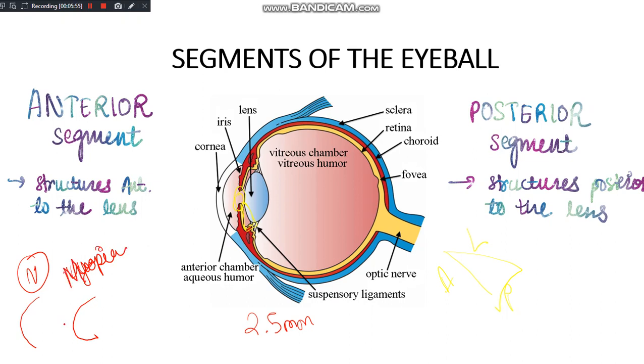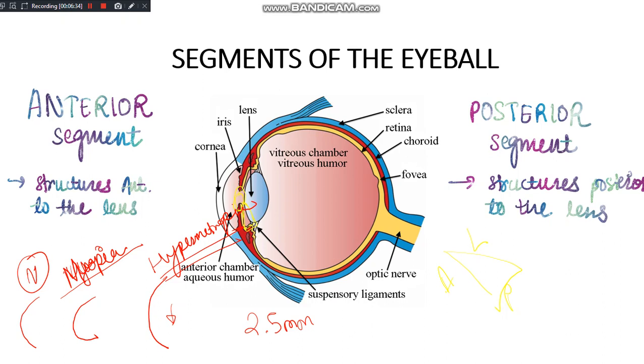In which the curvature increases, thus the depth increases. More is the curvature, more is the refractive power. Fine, you need to remember this sentence. More is the curvature, more is the refractive power, and the depth is also increasing. Now, if this is the case in myopia, then its opposite is hypermetropia. In this, the curvature will become shallow. The depth will decrease. Fine, so this is the case in hypermetropia. Ignore my spelling, please, my handwriting too.